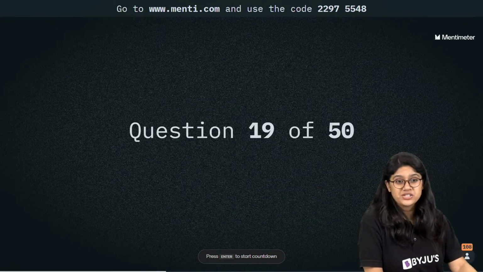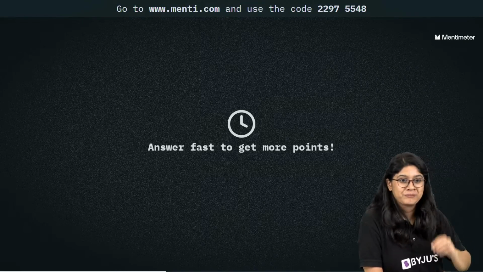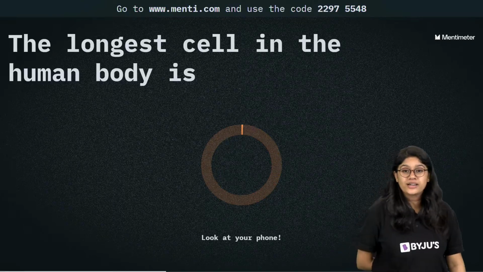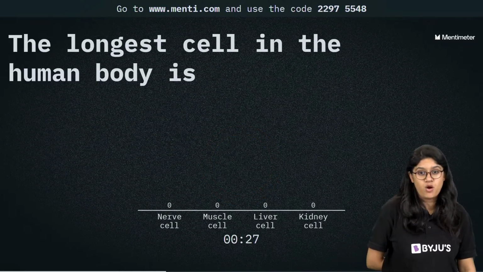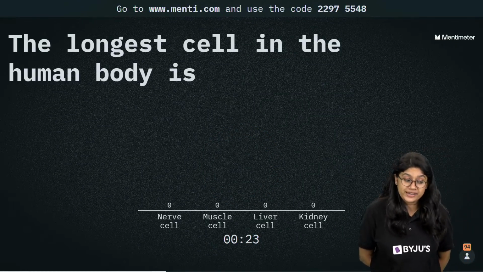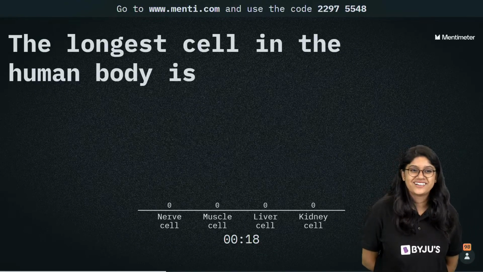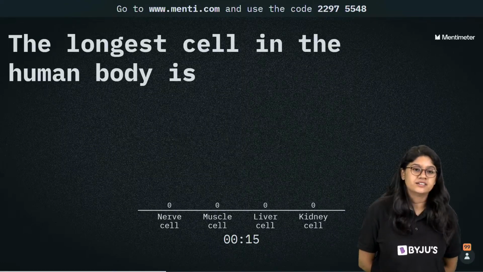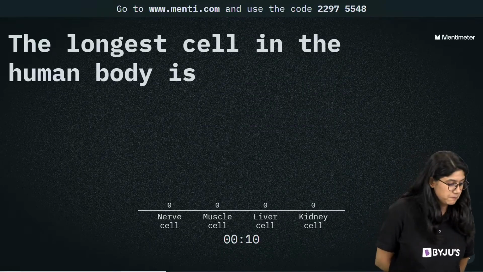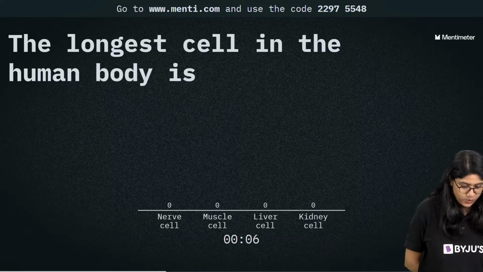Okay, question number 19. Come on, everyone. The longest cell in the human body is what? Nerve cell, muscle cell, liver cell or kidney cell? Which is the longest cell in the human body? It's a very, very easy question, everyone. Quickly vote. I can see your votes.